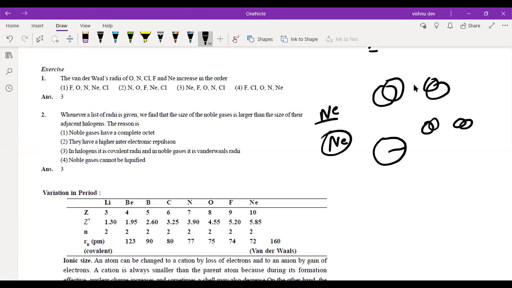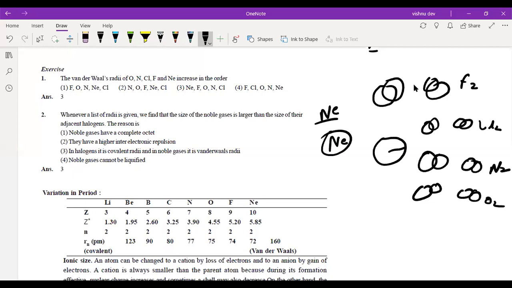And two different molecules of nitrogen. So this is two different molecules of fluorine, F2, Cl2, or whatever form it exists, N2, whatever, right? I'm saying N2, and the same way we have O2, right?